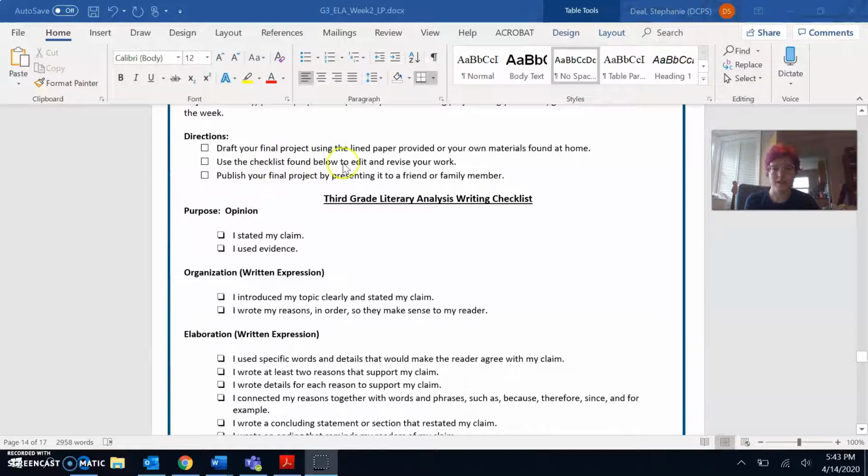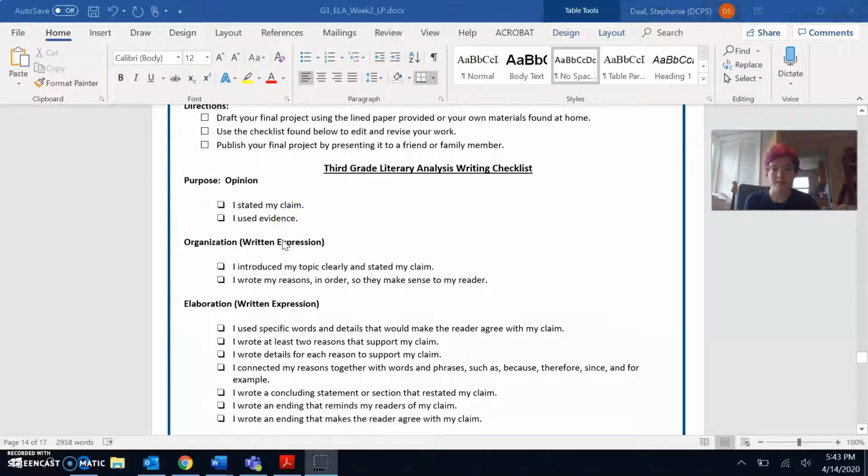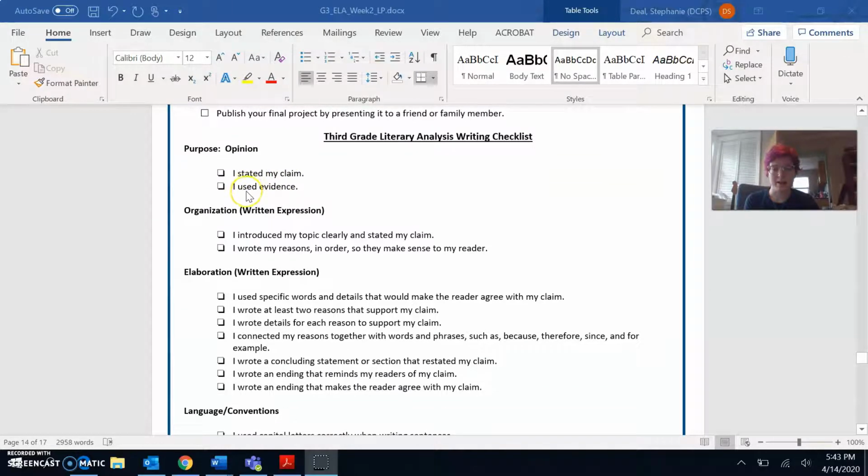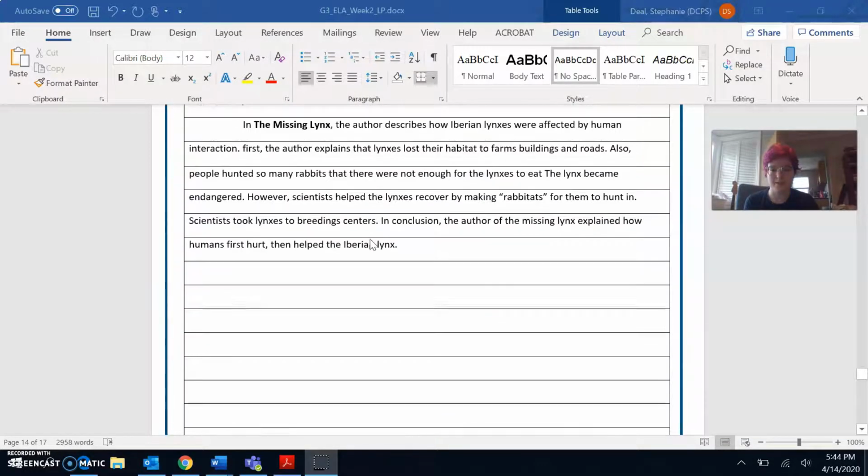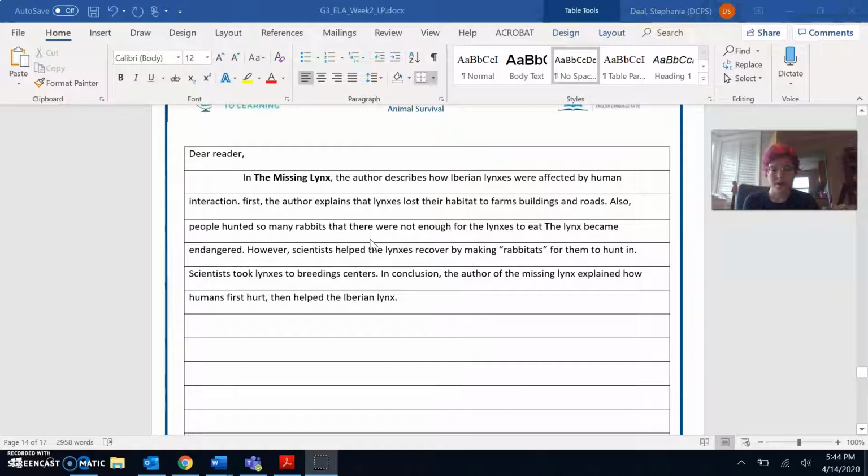Next, use the checklist found below to edit and revise your work. So first, I have to see if I stated my claim and I used evidence. So I'm going to reread what I wrote to see if I stated my claim and I used evidence. So since I'm writing a letter to the editor, I started my project with Dear Reader.